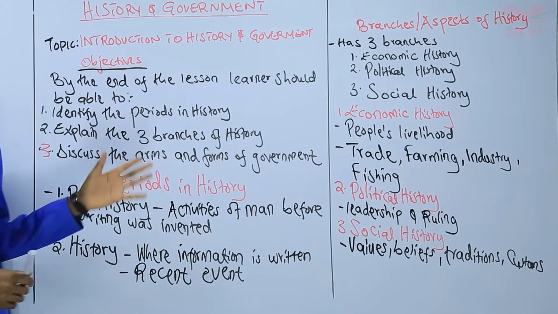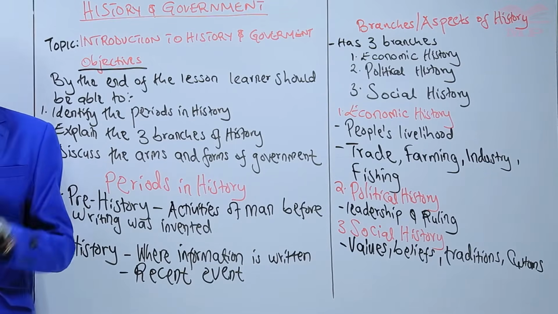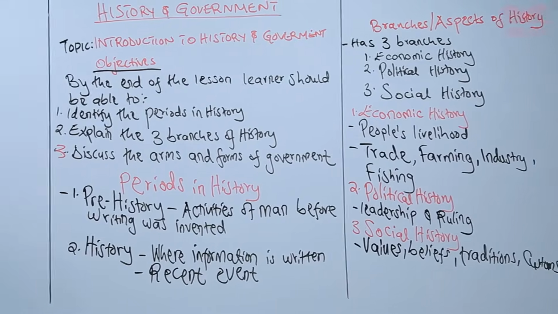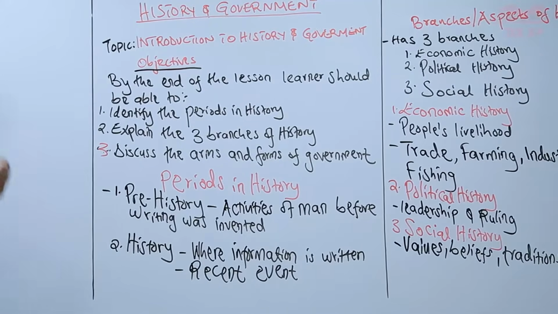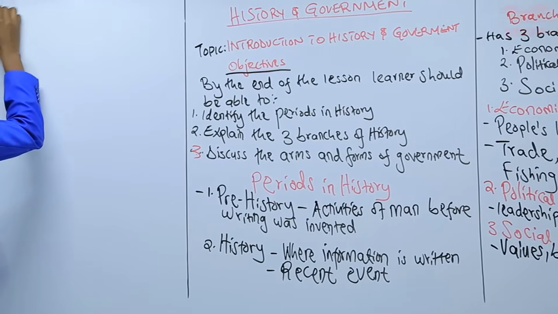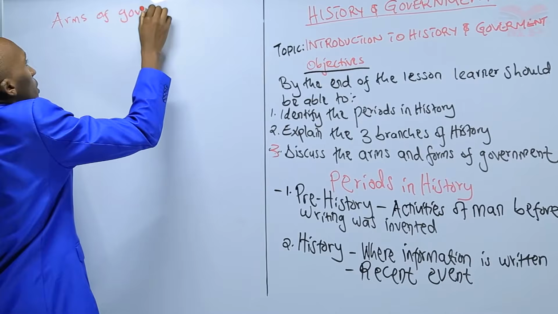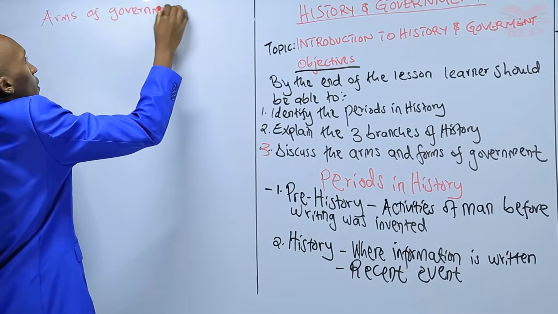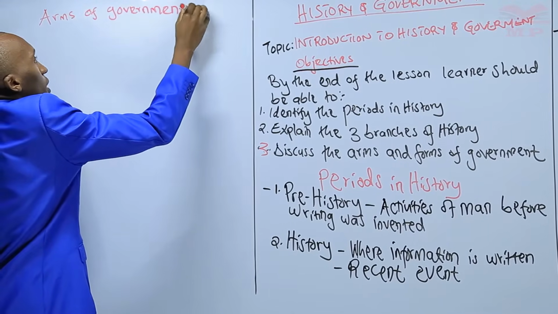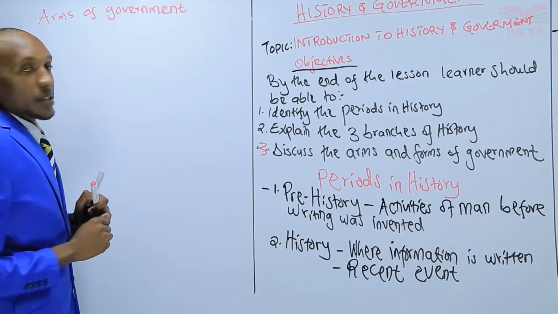So let us now go to our last aspect that we are going to look at in our lesson today, the arms and forms of government. Look at the arms of government.